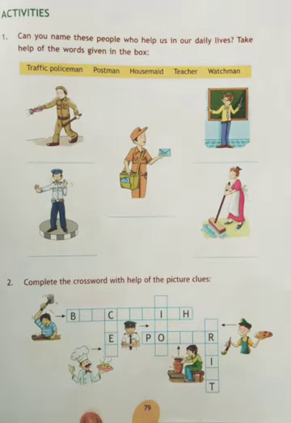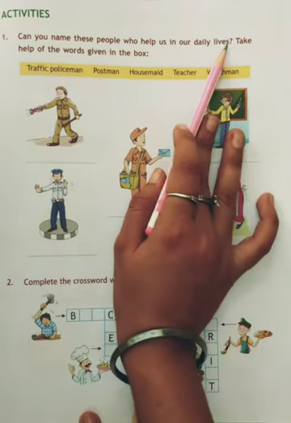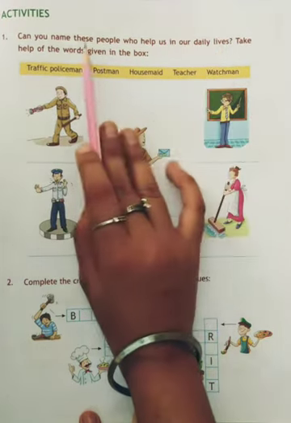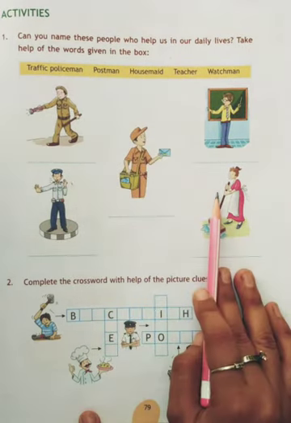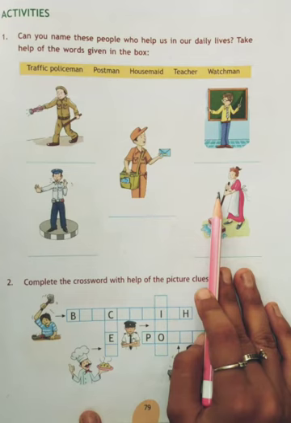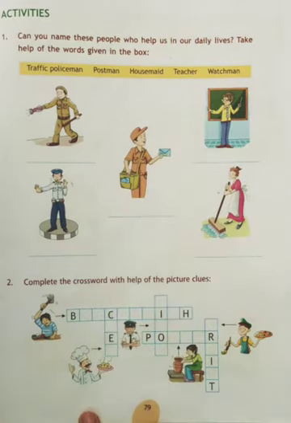Now let's come to page number 79, activities. Okay, let's read question number 1. Can you name these people who help us in our daily lives? Take help of the words given in the box. Pictures are given to us. We have to identify the picture and we have to write down the name of the person. See, box is given. In the box there are the names.